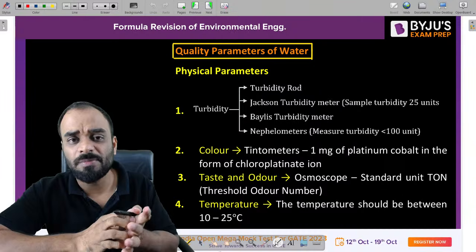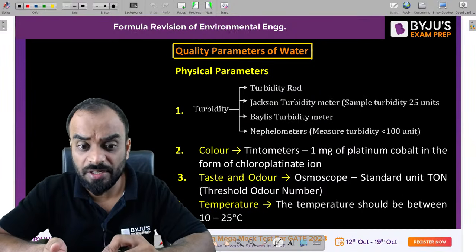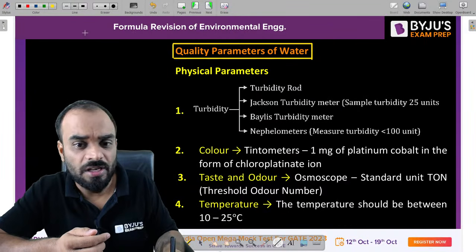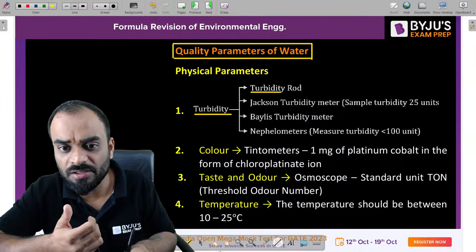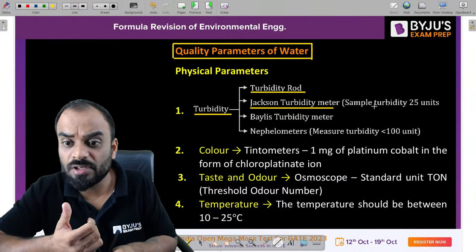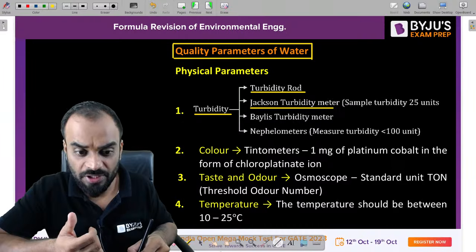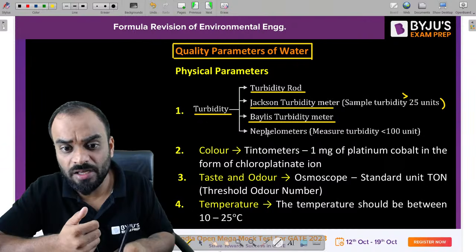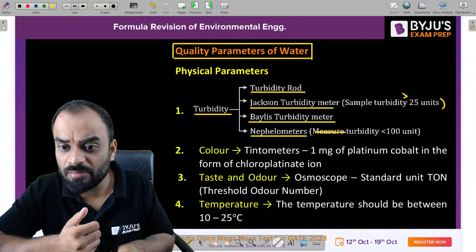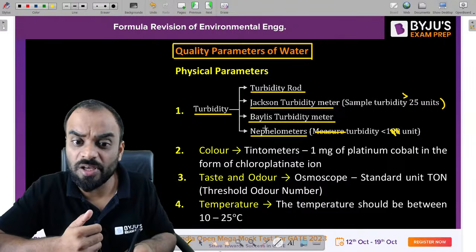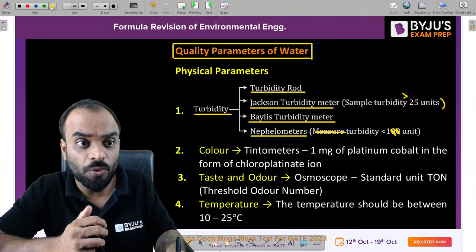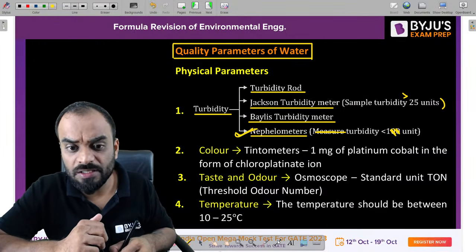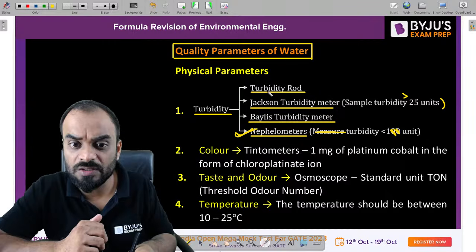So you know that guys, in physical parameter, there are suspended solid, turbidity, color, taste, odor, and temperature. So if we talk about turbidity, some of the things you have to remember, like turbidity rod method. There are basically 4 methods: turbidity rod method, Jackson turbidity meter, in which the turbidity can be measured greater than 25 unit, right? If we talk about Bayes turbidity meter and Naplo turbidity meter, so Naplo turbidity meter can measure the turbidity less than 1 unit, right? And in water supply engineering, mostly we are using the Naplo meter, right? Naplo meter only.